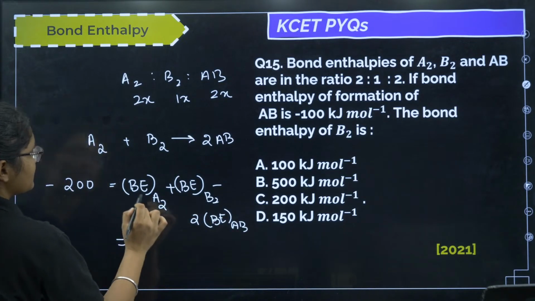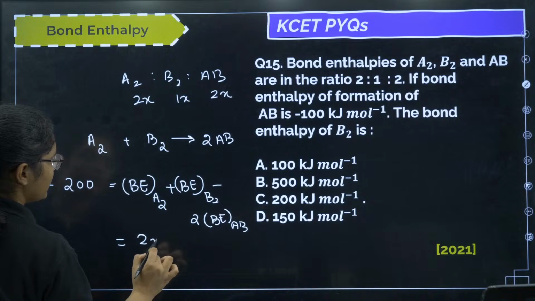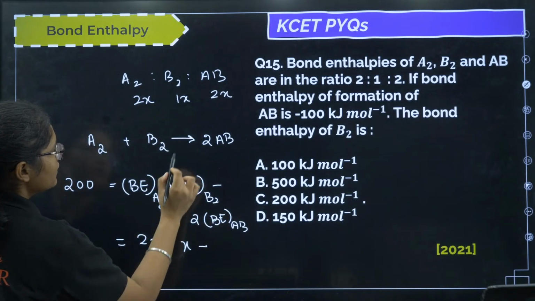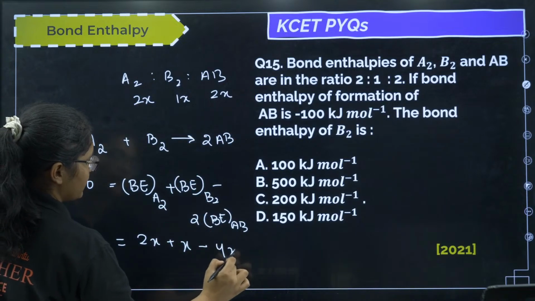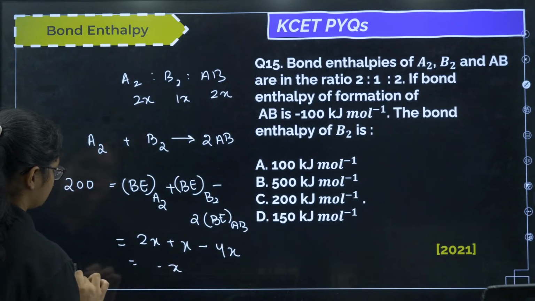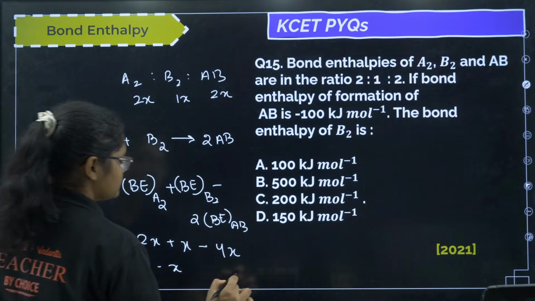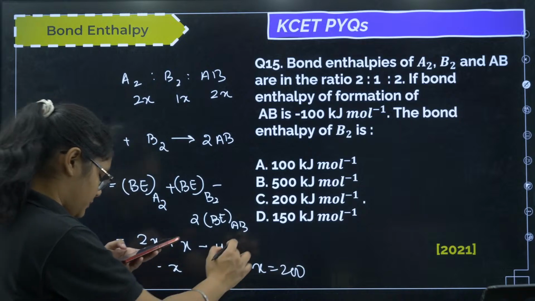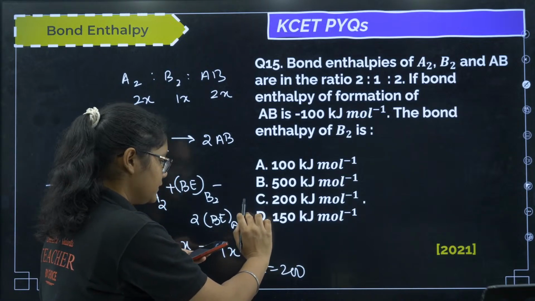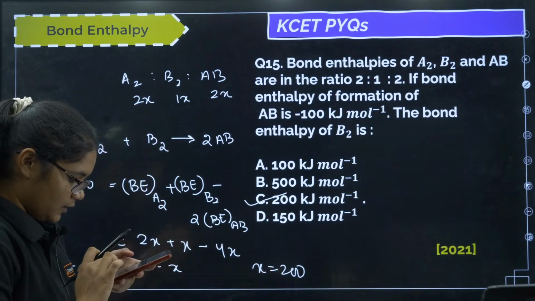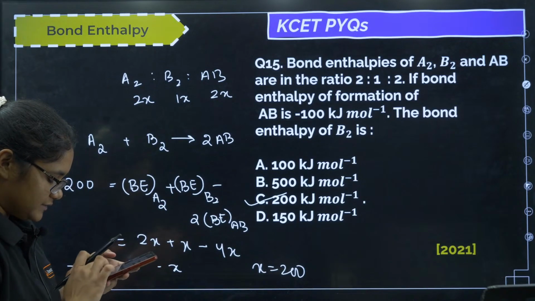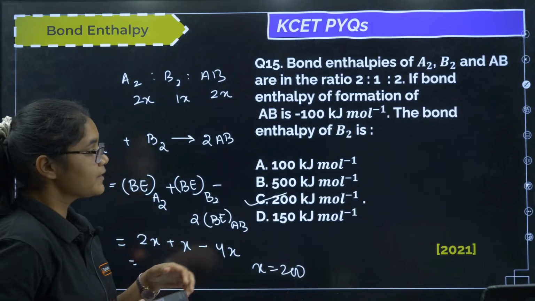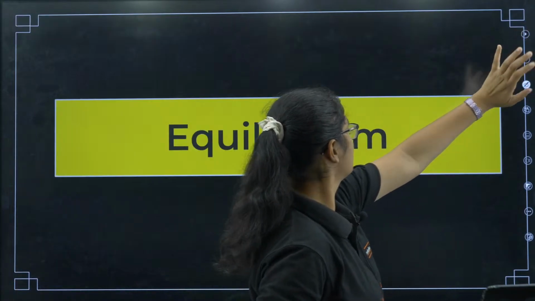So what is the bond enthalpy of A2? 2x. Bond enthalpy of B2, x, minus 2 into bond enthalpy of AB, 4x. That is equal to minus x is equal to minus 200. So I will get x is equal to 200. So what is the bond enthalpy of B2? That is option C. Please check this answer, students. Okay, let's move forward now.